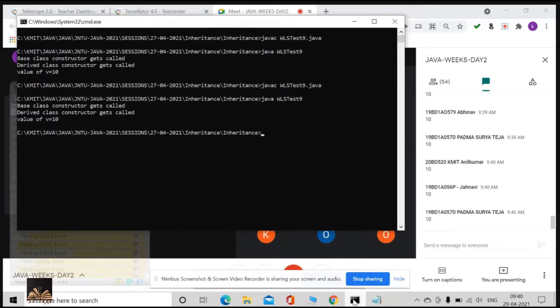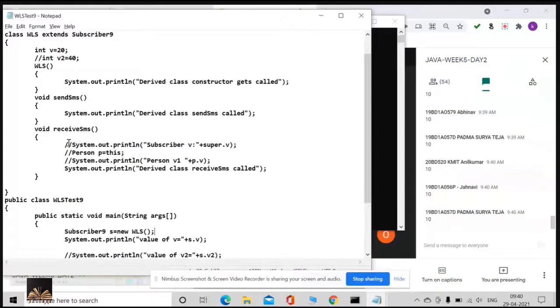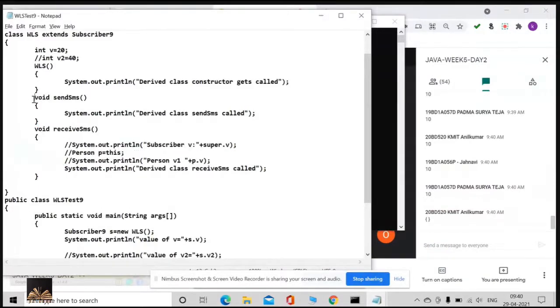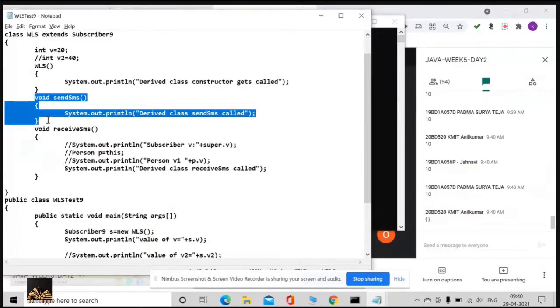Only one thing, except instance methods. Instance methods means, what do you know, right? What are instance methods? These type of methods, these are the instance methods. Yes or no? So except instance methods, whether it is static variable, static method, instance variables, these three things, the decision will be taken at compile time.